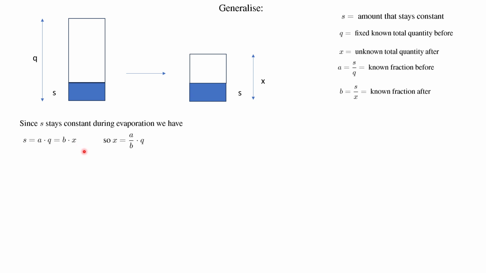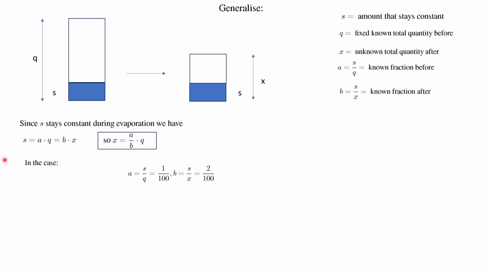So there we triumphantly declare a little formula. It's A over B times the initial quantity. Let's put it in a box so we've got our result recorded. So the amount afterwards is this ratio, A over B times the initial known quantity before.